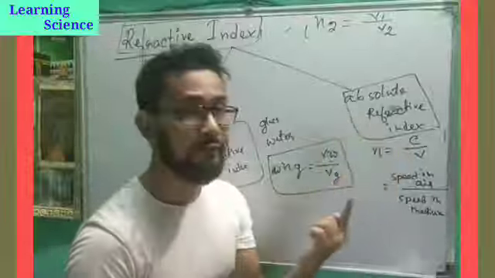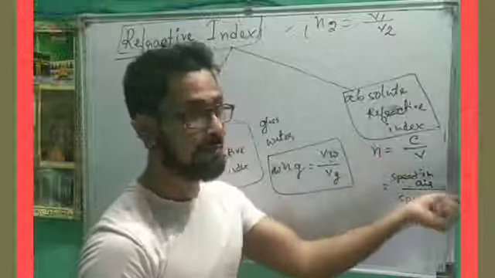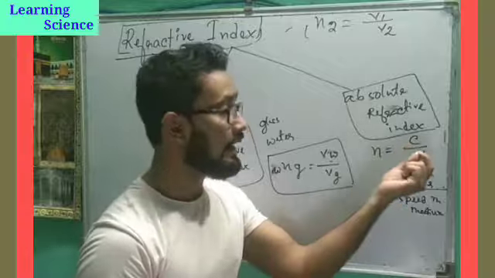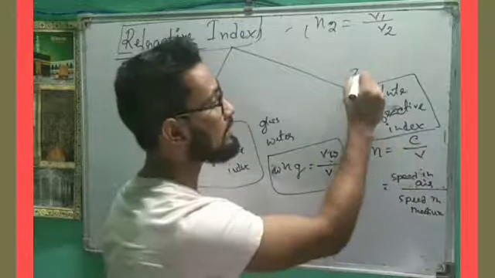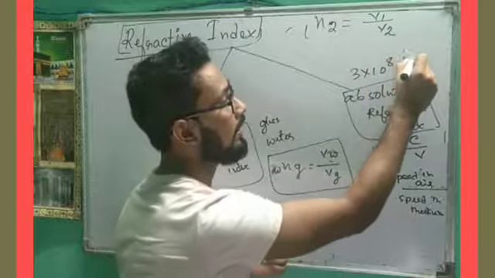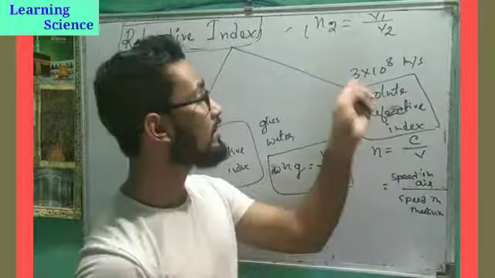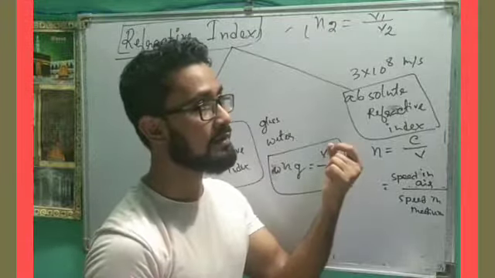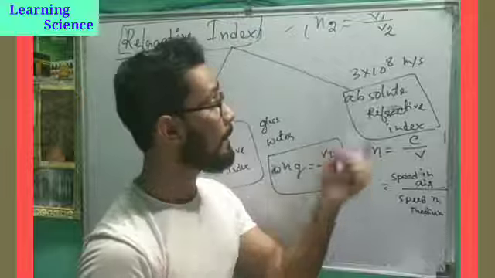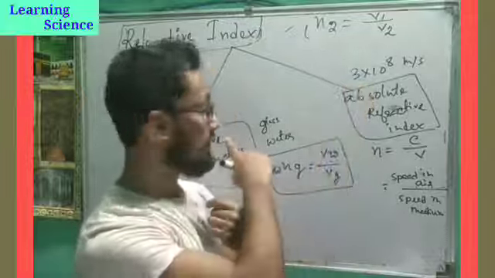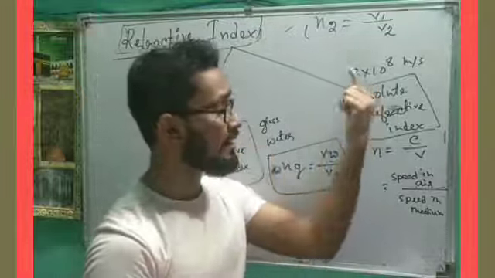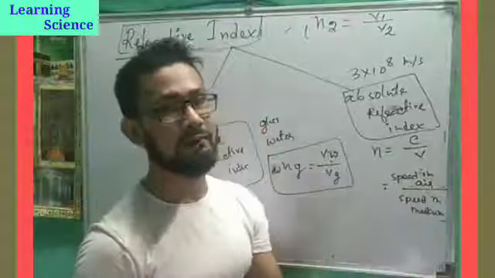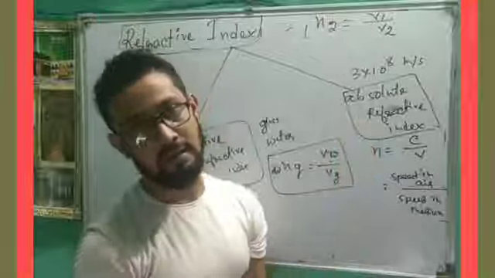So in the case of absolute refractive index, n equals c by v. C is the speed of light in air or vacuum, and we can use 3 into 10 to the power 8 meter per second. This is a common thing you have to remember. The exact value I already discussed in the first part. The medium speed will be given, and using this we can find out the value easily.